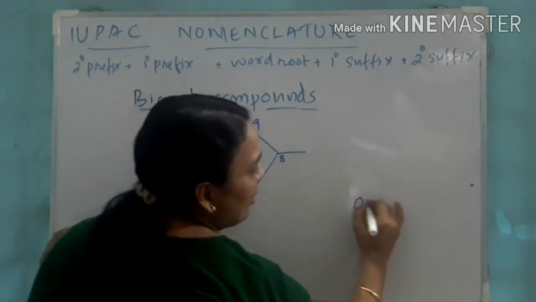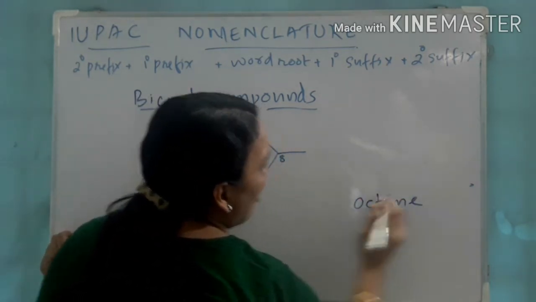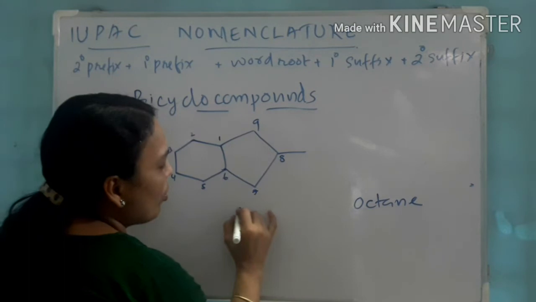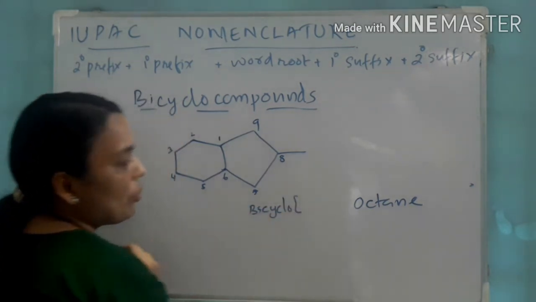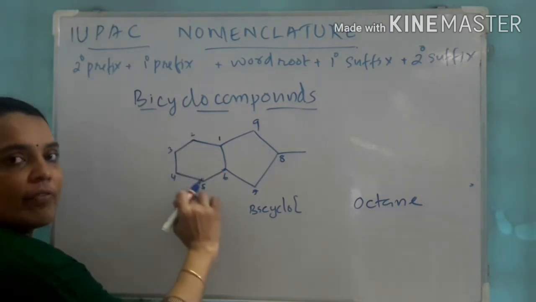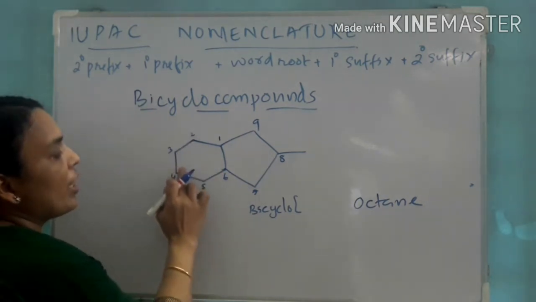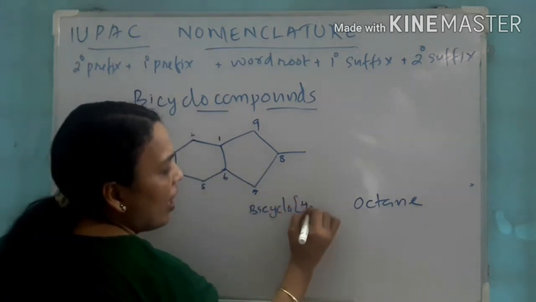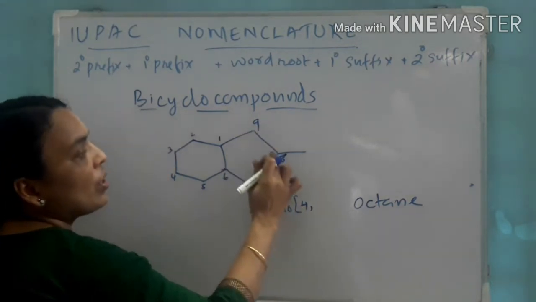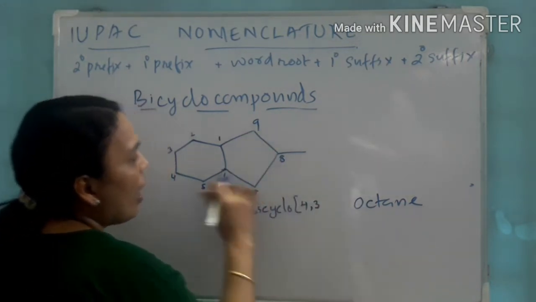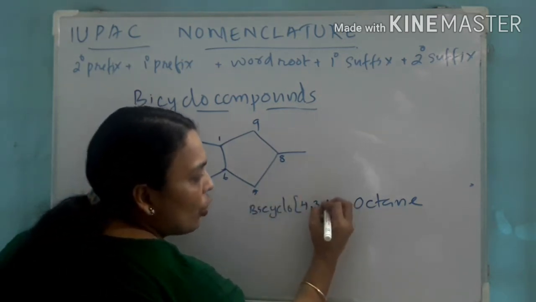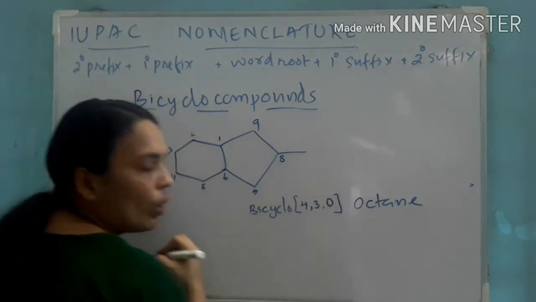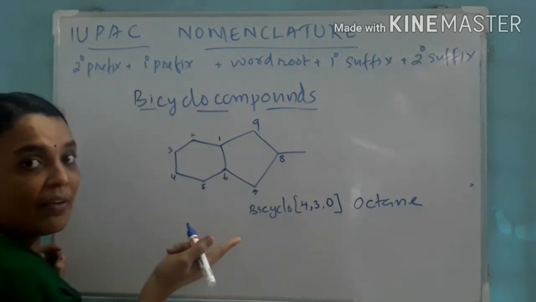Octane is the parent chain. And this is a bicyclic compound, so the name becomes bicyclo. And what about the positions? The first ring has 1, 2, 3, 4 carbon, and the second ring has 1, 2, 3 carbon. And for the bridge carbon, there is no carbon present, so 0. Octane.